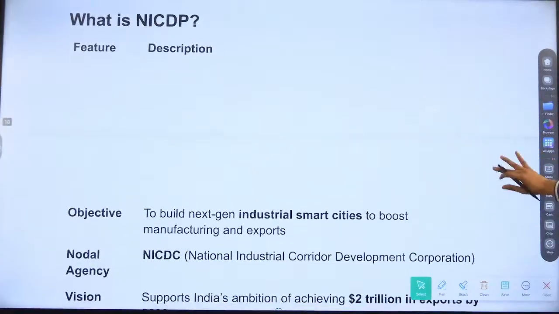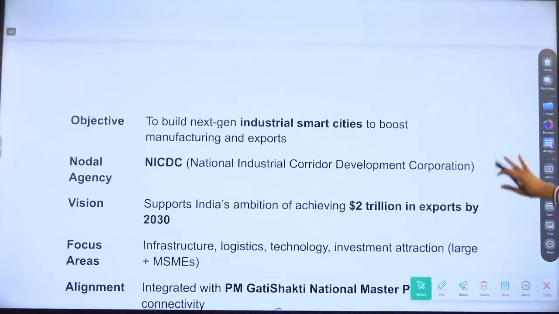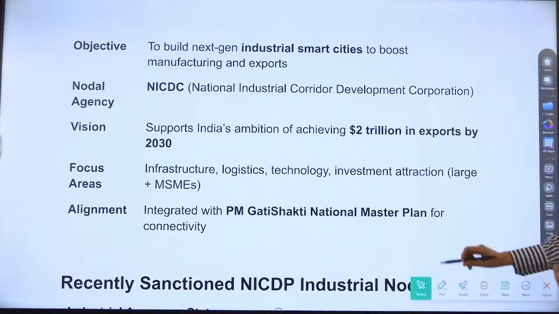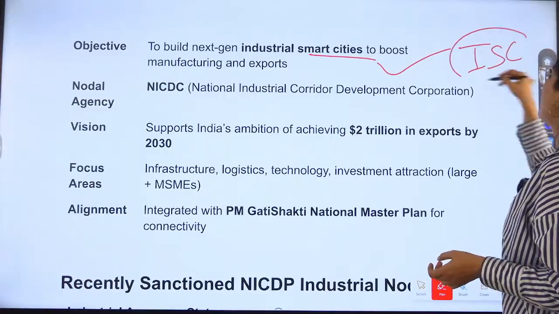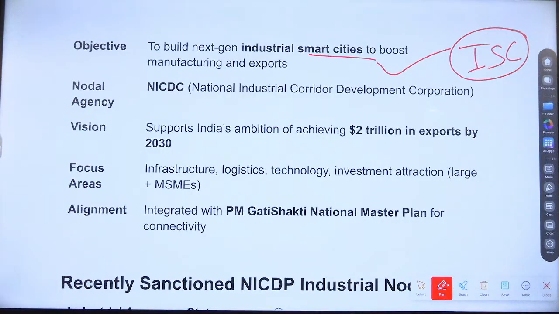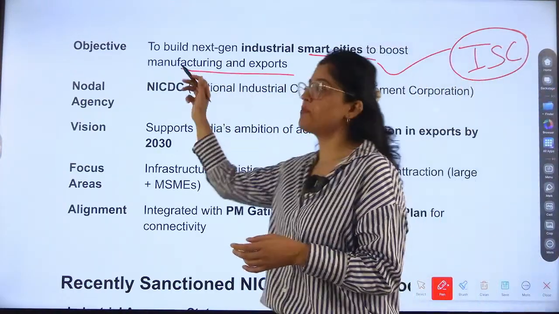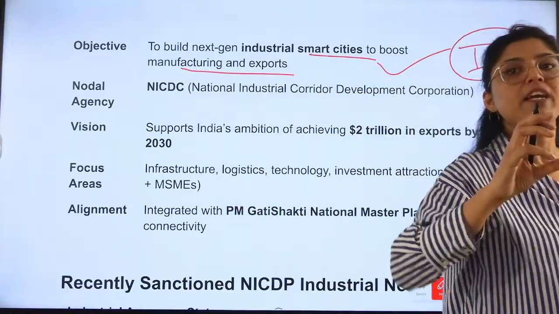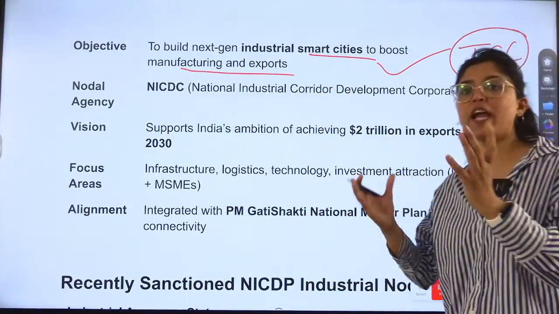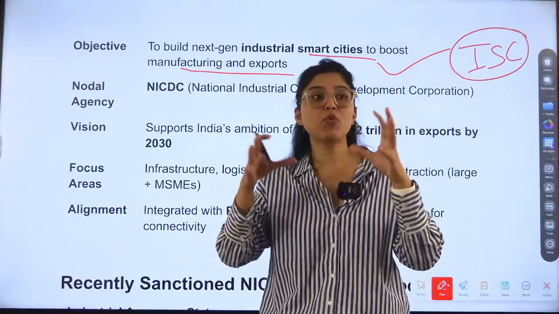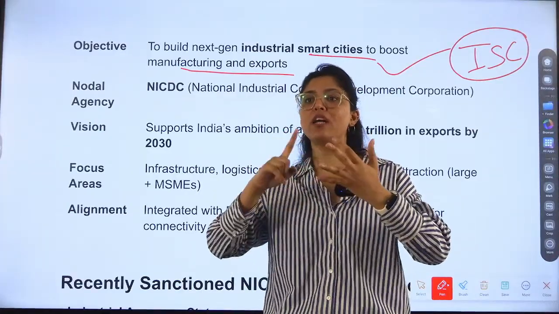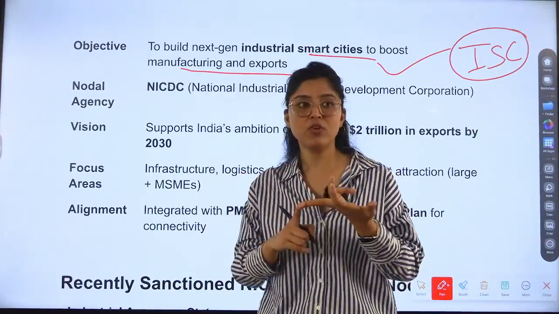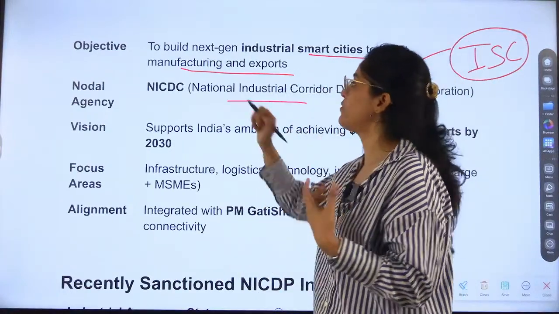And what is this industrial corridor development project? The objective is to build next generation industrial smart cities. What are industrial smart cities? That is the first information we have to know: they boost manufacturing and export. Industrial smart cities will have the kind of setup or environment that boosts industry, totally aligned with technology, resources, and accessibility, which will help in the development of industries.